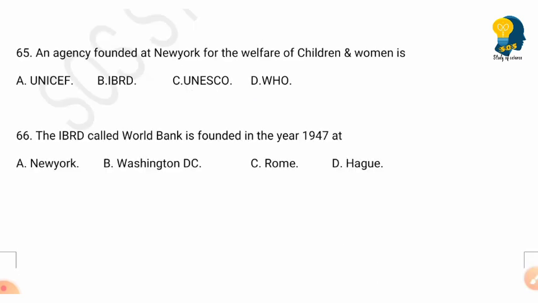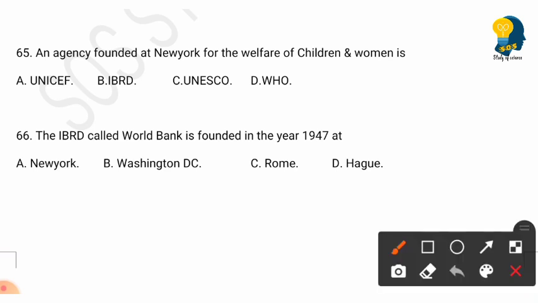Next question is, an agency founded at New York for the welfare of children and women is? Options are UNICEF, IBRD, UNESCO, WHO. So here the right answer is option A. UNICEF is an agency founded at New York for the welfare of children and women.